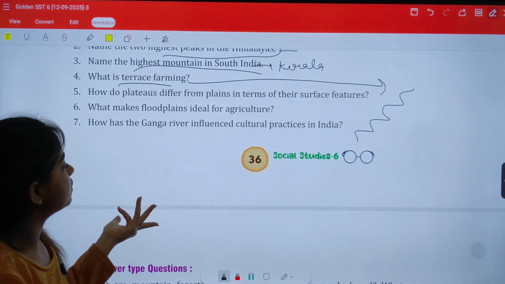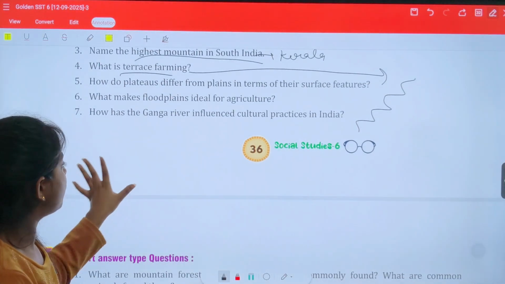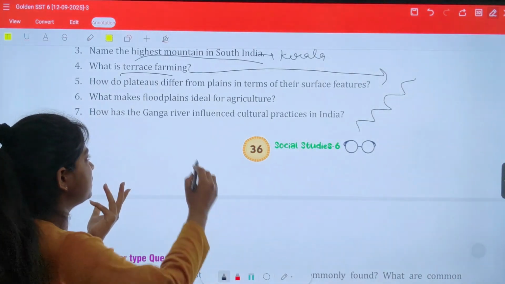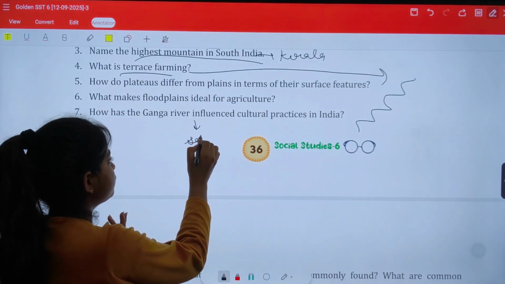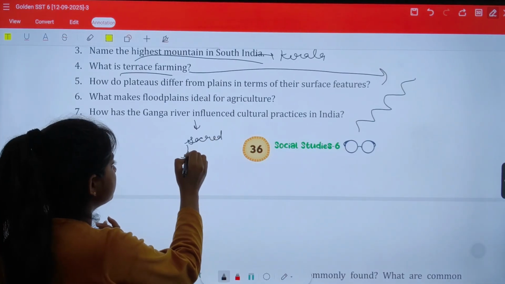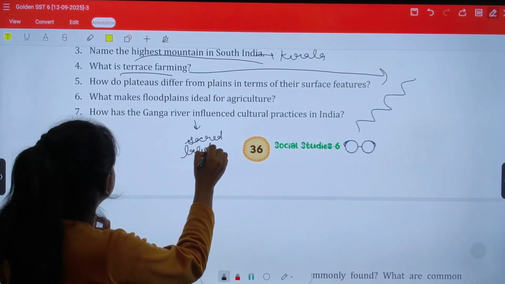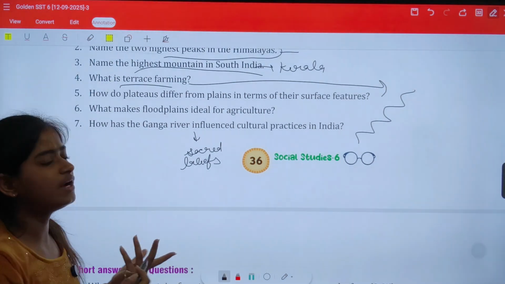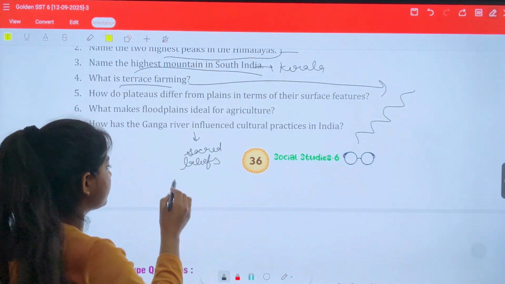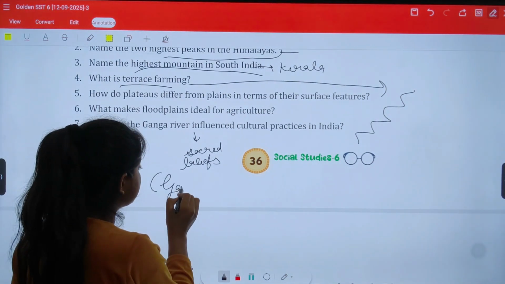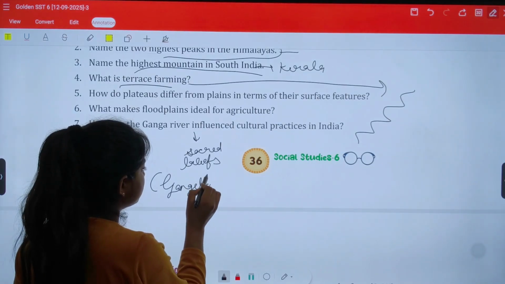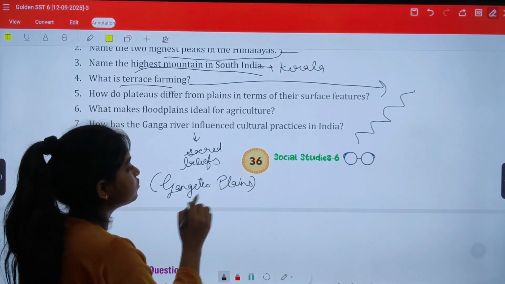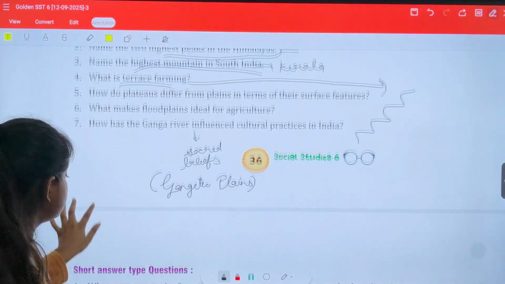What makes flood plains ideal for agriculture? How has the Ganga river influenced cultural practices? Due to sacred beliefs. You can write that due to sacred beliefs, it has influenced cultural practices. And the Ganga plain is also known as the Gangetic Plains. You can also write about the Gangetic Plains. So mention some points in these answers.